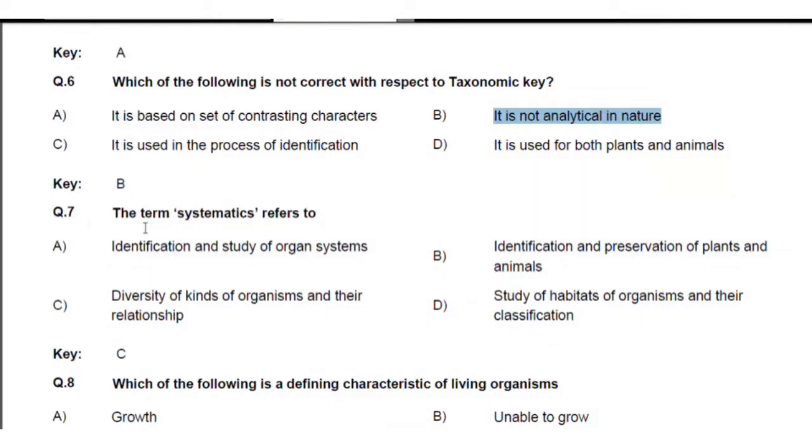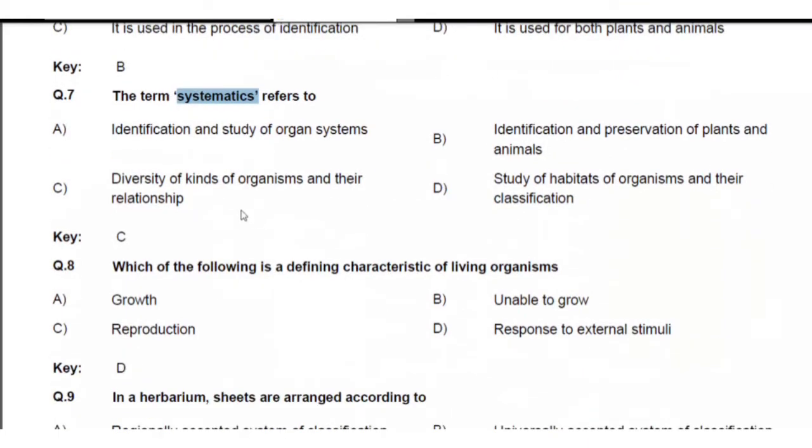Next, the term systematics refers to what? Very simple question. It is related to the diversity of kingdoms of organisms and their relationship. That is the C option. That is the technical term, systematics. Identification, study of organisms, preservation and habitat of organisms are not related to systematics.